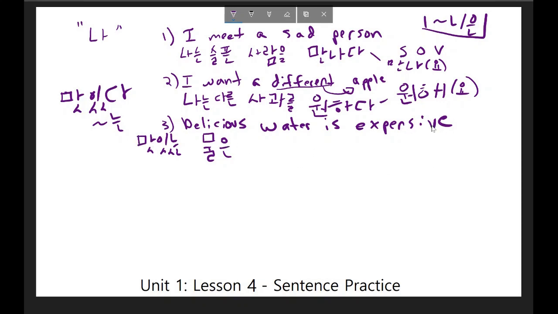And now all I need to include is the adjective expensive. So I would write simply 비싸다. Remember, even though "is" translates to 이다 in Korean, whenever I talk about an adjective, I do not need to include 이다 in this sentence. In English, this is actually contained in the adjective itself. So this sentence reads, 맛있는 물은 비싸다.